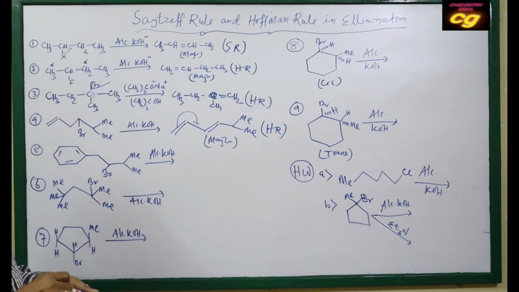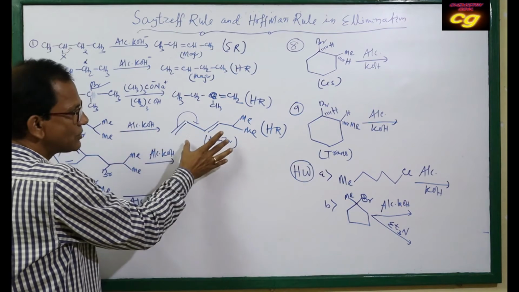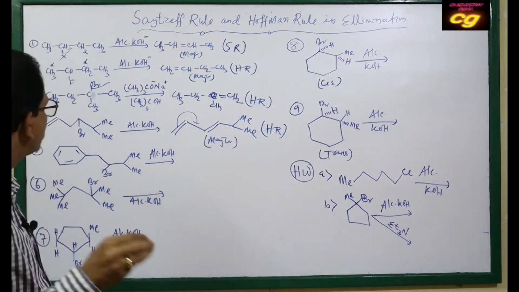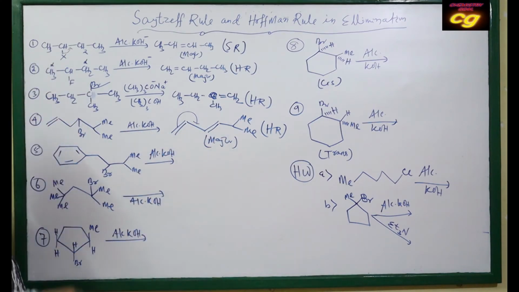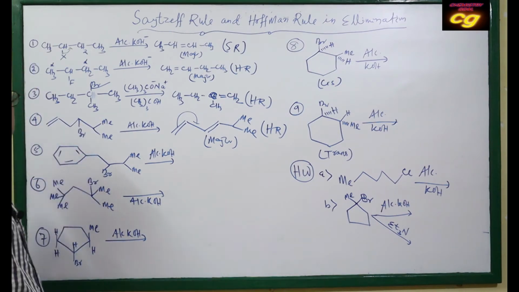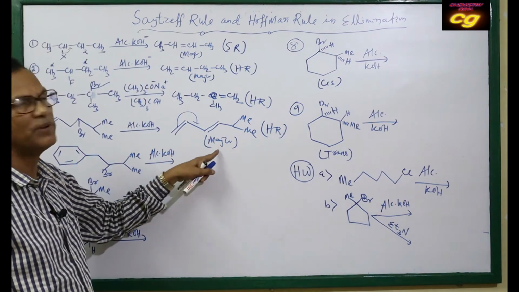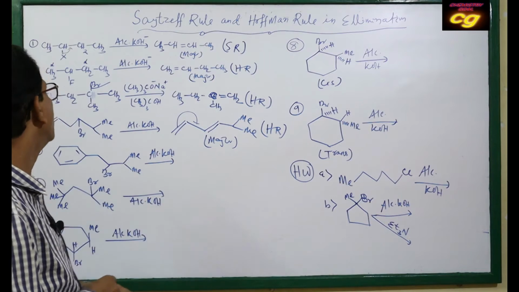When you have to follow Hofmann's rule, it means less substituted. Here the less substituted product is formed, that is the stable product, because it produces double bond conjugation. If the double bond were here, then conjugation would be disturbed and stability would be less. That's why this is the major product. We have to see all the rules.